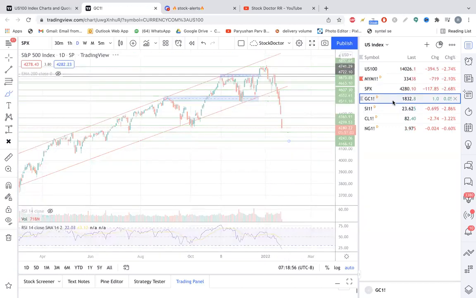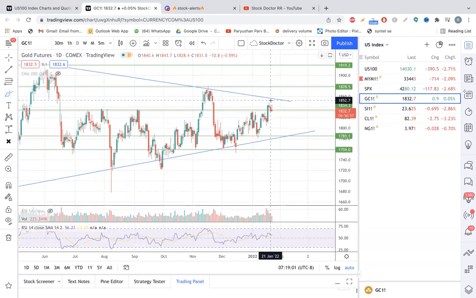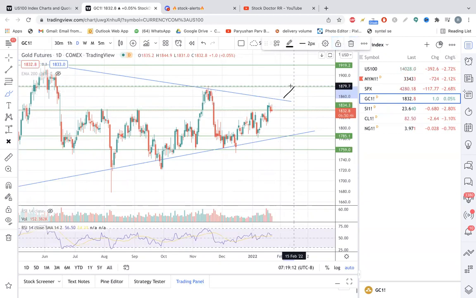Now the next commodity we have is gold. For the gold, I feel that once it starts trading above 1860, okay, then there is a good upside coming in the gold, and the first target would be 1880, second target is 1900, and third target is 1920. Okay, so my study says whenever all the tension is there in the world, right, then it always gives a positive effect in the commodities like gold, silver, crude oil, and natural gas.